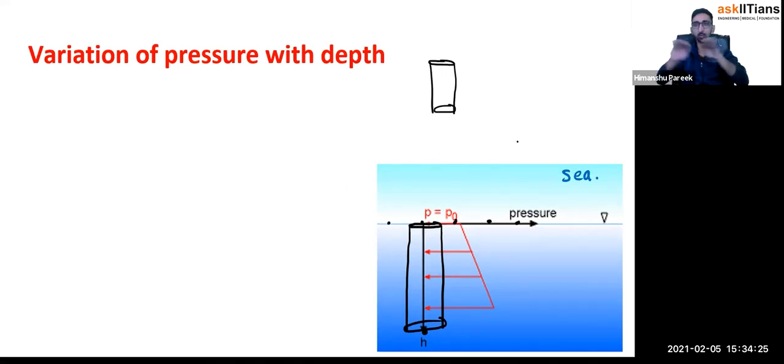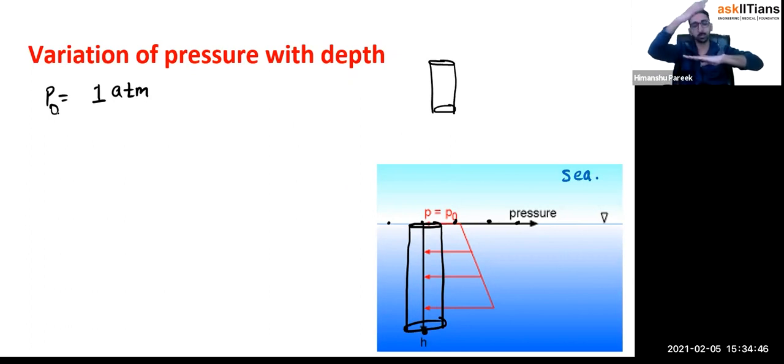Any surface open to the atmosphere will have a pressure equal to 1 atmospheric pressure, which I'll represent with P naught in this derivation. Due to the gases present in the atmosphere, they are exerting a pressure on this surface, and that pressure is equal to 1 atm.